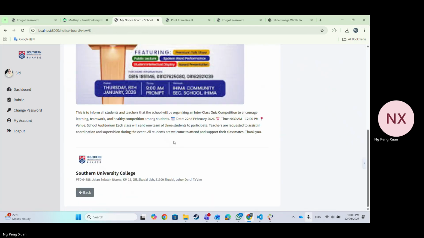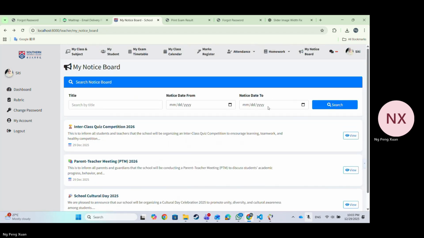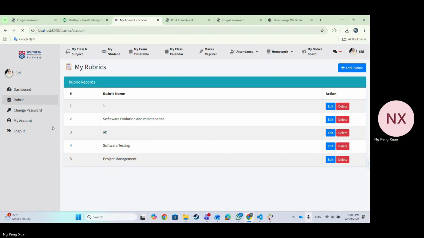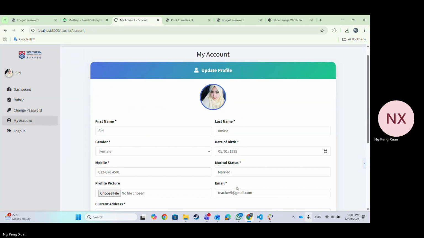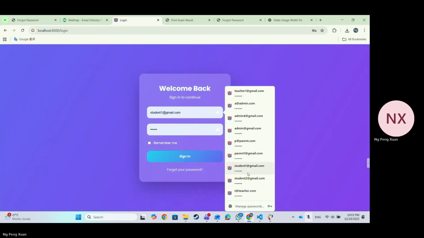Here is the my notice box. We can see the event. We also can insert a new rubric. Here is my account information and change password. Now we go to the student side.